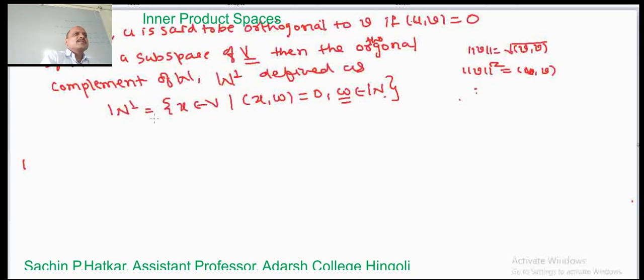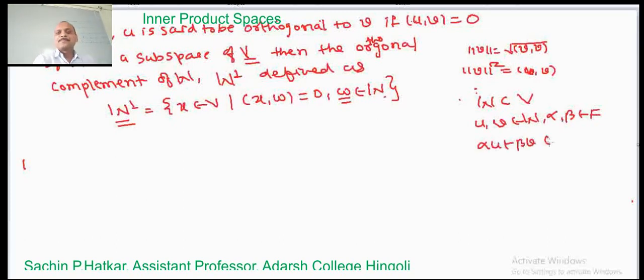Now we prove that this orthogonal complement is a subspace. What is the definition of a subspace? W is a subspace of a vector space V if for any two vectors u comma v belonging to capital W and alpha comma beta belonging to capital F, the condition alpha u plus beta v belongs to capital W holds. Then W will be a subspace of the vector space. Here we show that this W complement is a subspace of the inner product space V.